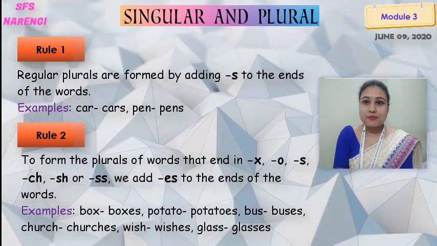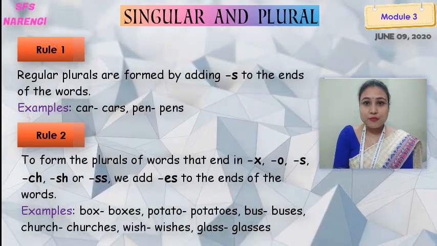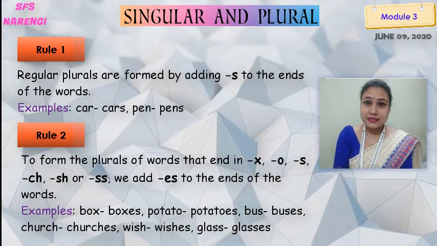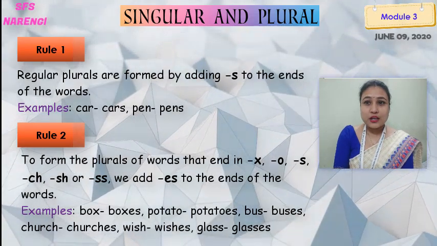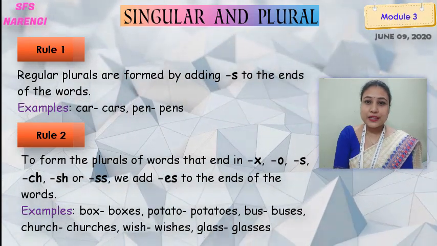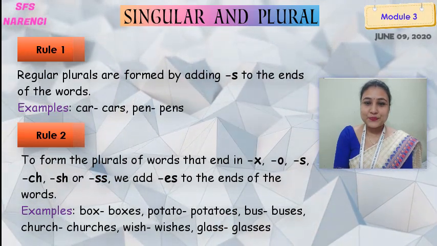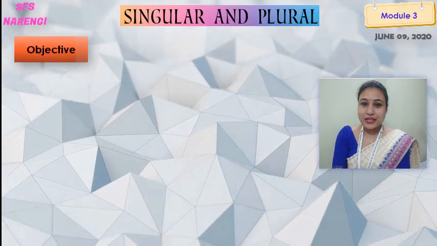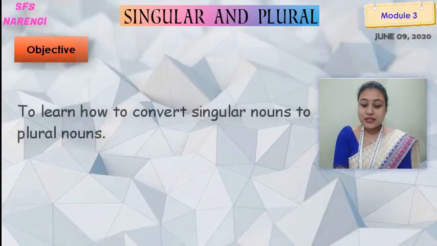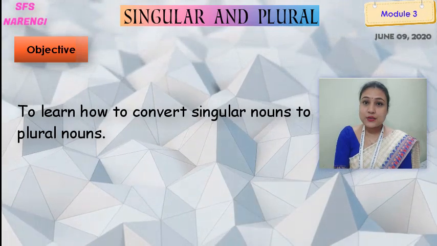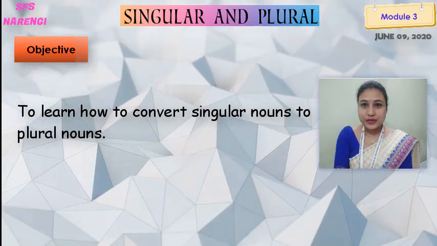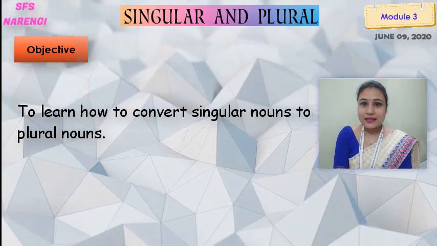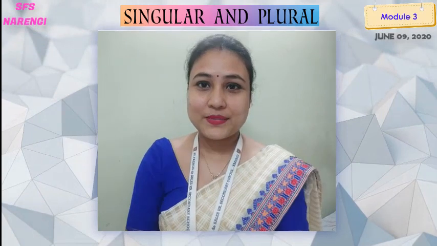Yes, for example, box becomes boxes, potato, potatoes, bus, buses, charge, charges, wish, wishes, glass, glasses. Right? So do you remember the objective? The objective is to learn how to convert singular nouns to plural. Okay, so let's begin today's class.